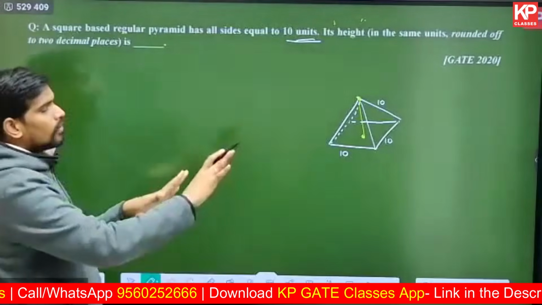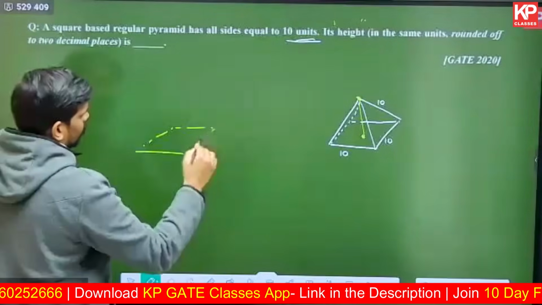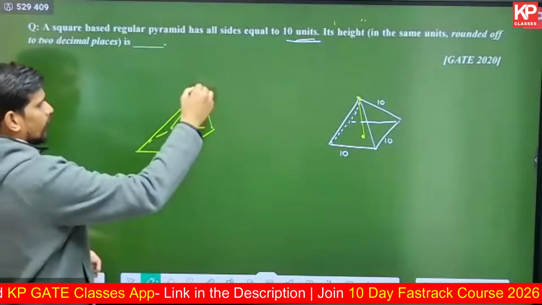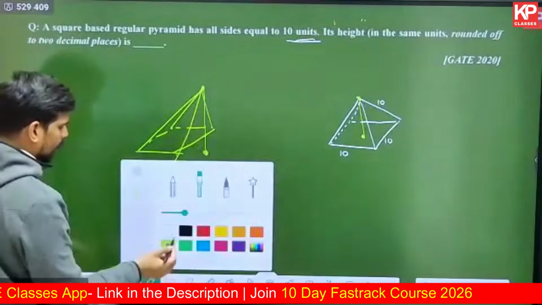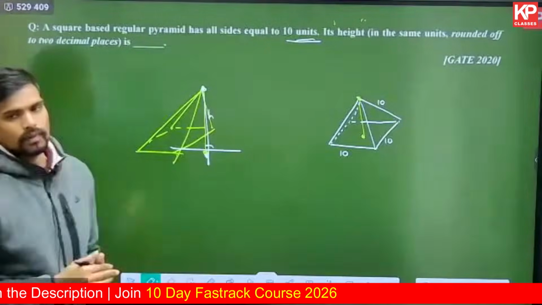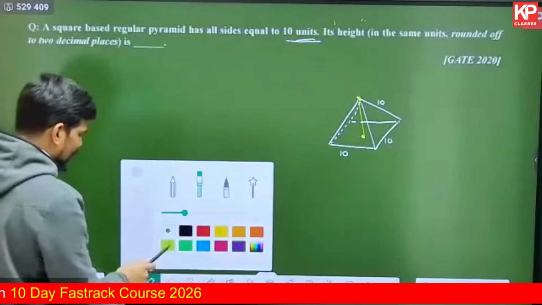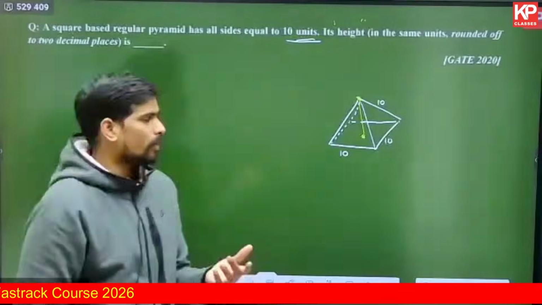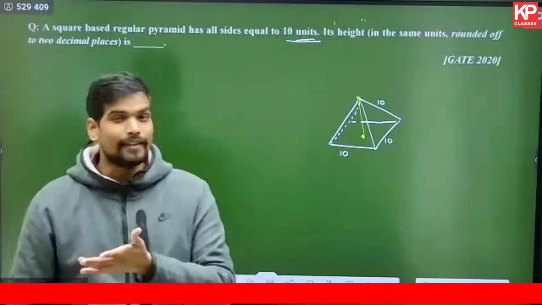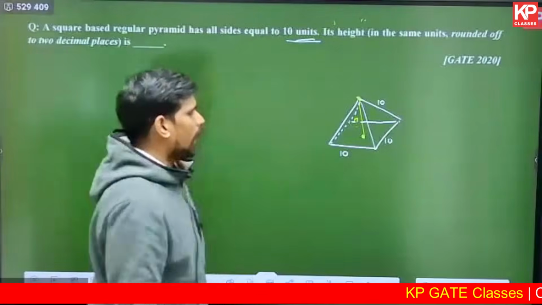So this is a regular pyramid, but let us say you have a skewed pyramid, where the tip is not coinciding with the center. Even here the height will be this vertical perpendicular drop. If you drop a perpendicular to the base level, this is called the height of the pyramid in skewed ones. But I don't think you'll get numericals on skewed pyramids as such, because it would not be much relevant. Still, even in such questions, you can use simple geometry like Pythagoras theorem, sine, cos, tan, trigonometry. You can find out the value of the height. So here they're asking us this particular height.